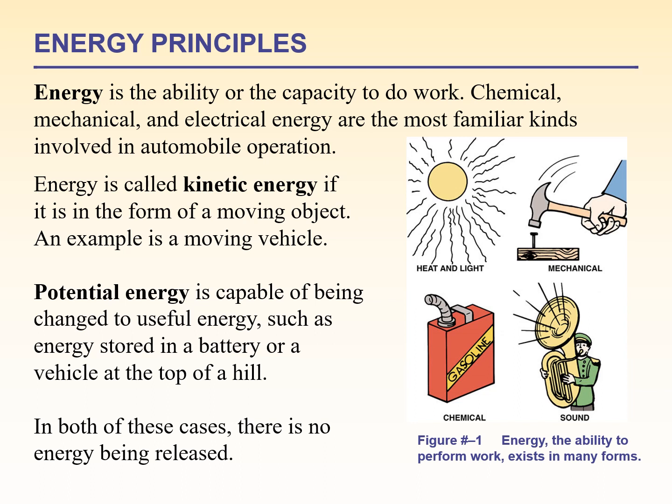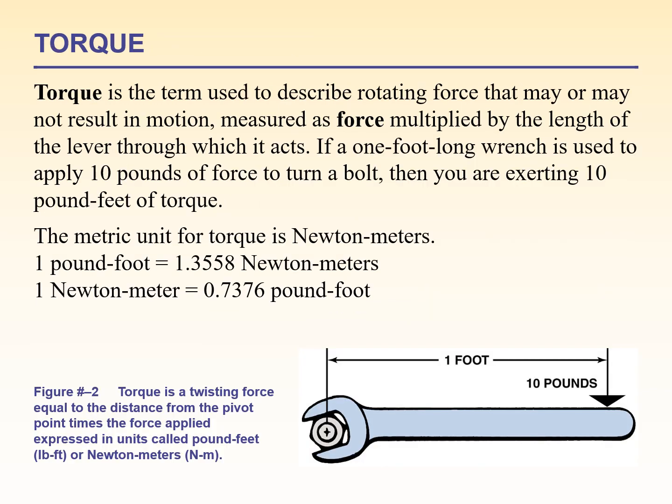Now here we can see in the diagrams there is a sun, from which we get heat and light. Mechanical energy, a hammer is used for fixing a nail. Chemical energy, the fuel which is in the can, such as gasoline. Then finally the sound. Okay, these are the energy forms. Now we are going to the next slide.